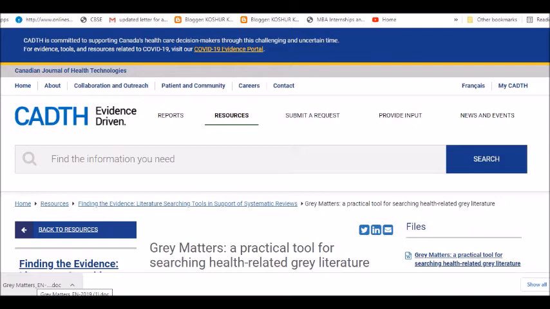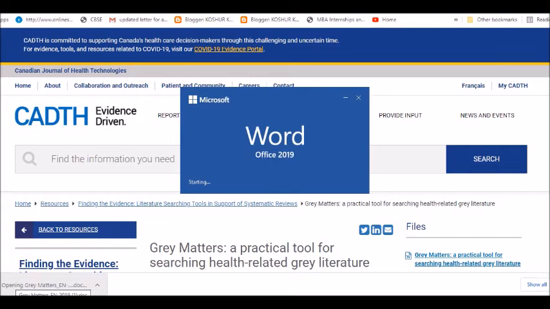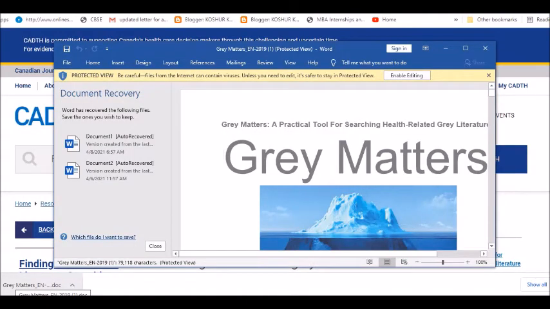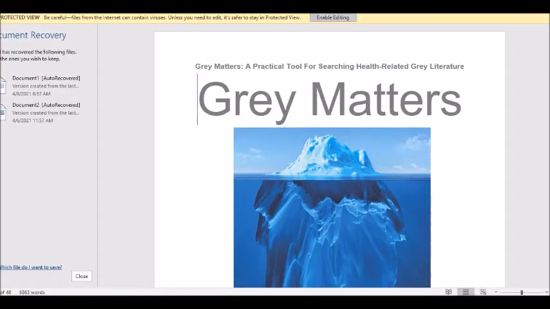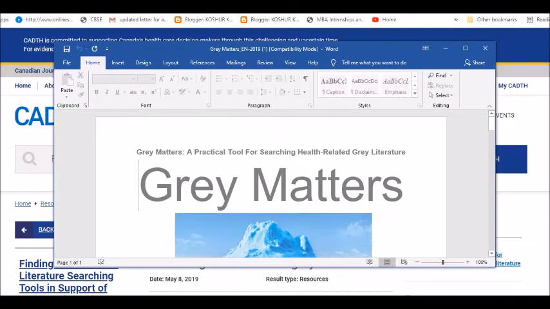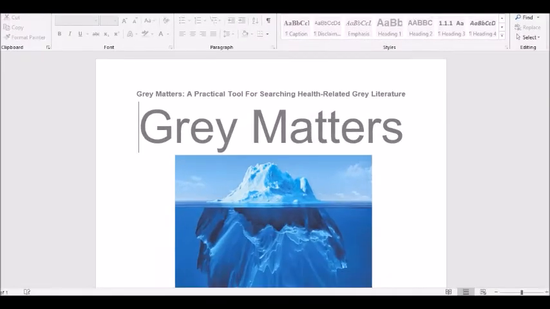Now in a similar manner, there are other tools also which are available exclusively for the gray literature, and I would be showcasing them later on. Here you will see that Gray Matters is just a one pager right now. However, if I scroll down, it was updated in April 2019. I don't want to read all these things, so you can have a look at the table of contents, background, audience, how to use this checklist. They have an awesome checklist which I can show you, and the countries that are present for them and for different areas.